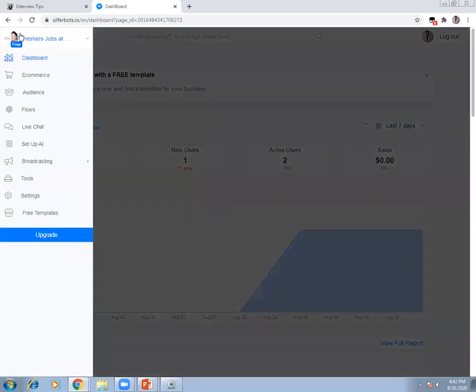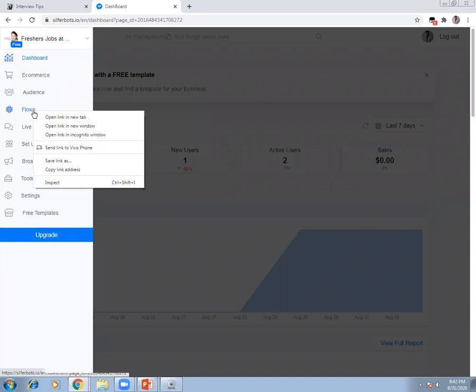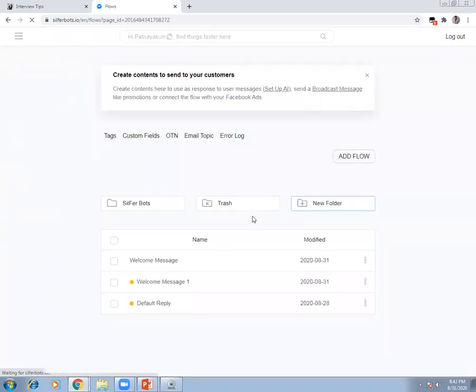I generally use this tool only to create flows. Now, what do you mean by a flow? The flow is nothing but how you want the questions to appear. So I'm just clicking flow. Now I already have 3 flows, so whichever one I want, I can use. But what I'll do, I'll simply say add flow. I'm going to create a flow right from scratch and show you.